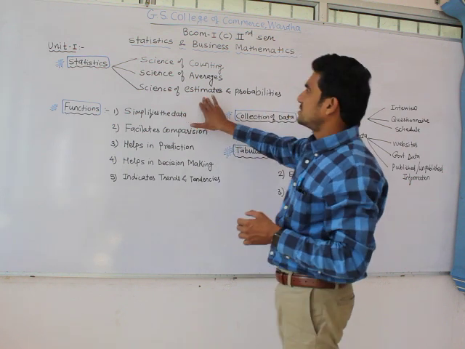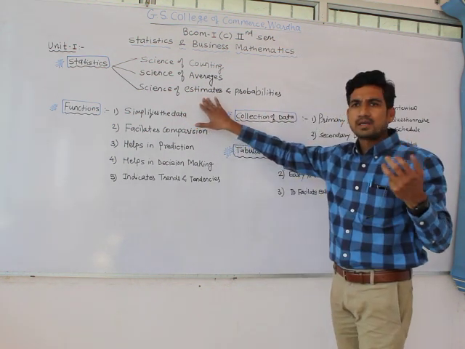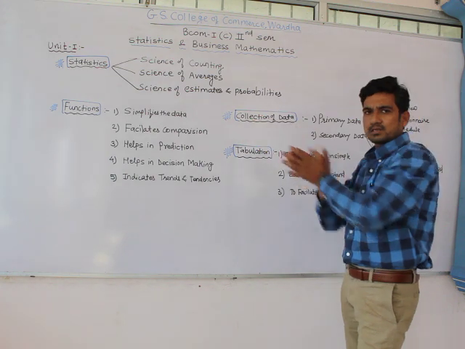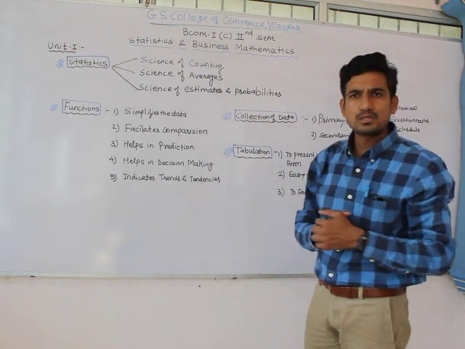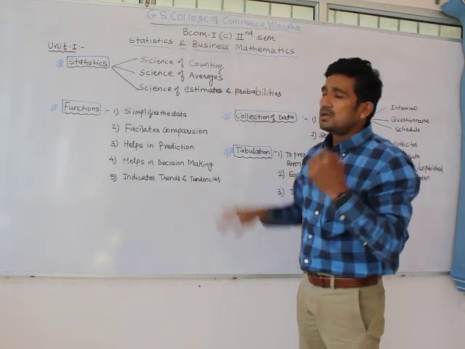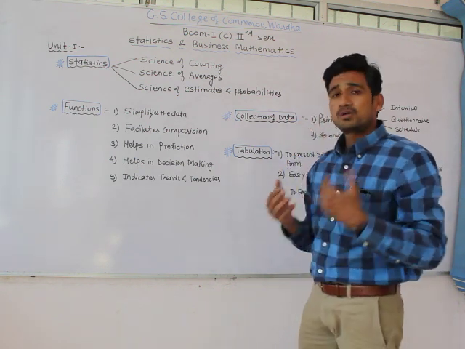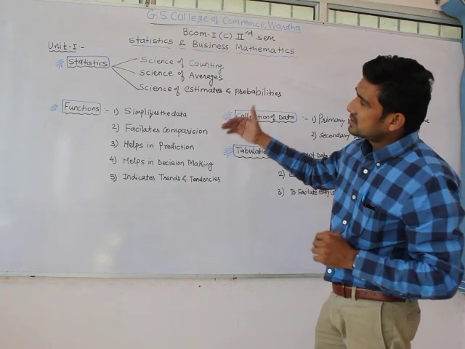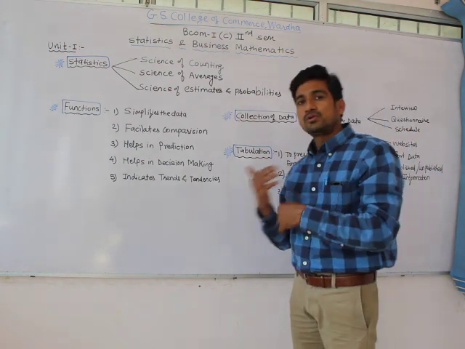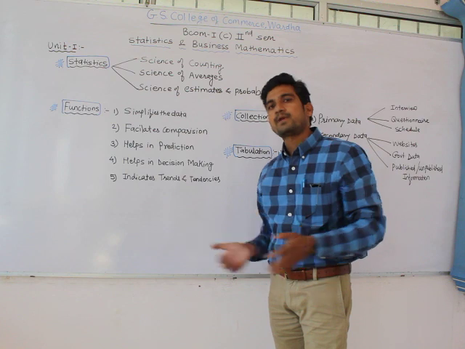So we can define statistics in a number of ways. I mentioned three important things here. It is a science of counting, so statistics can be defined as a branch or science where we study counting. Statistics is a science where we deal with different kinds of averages.